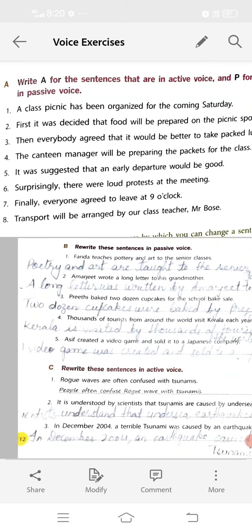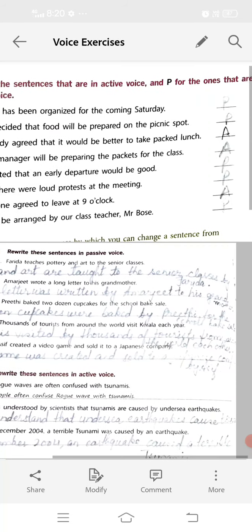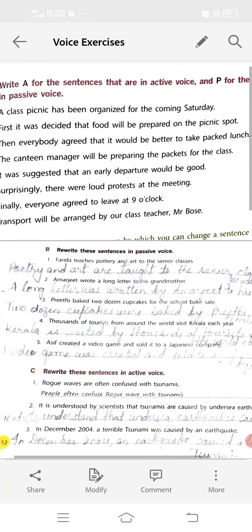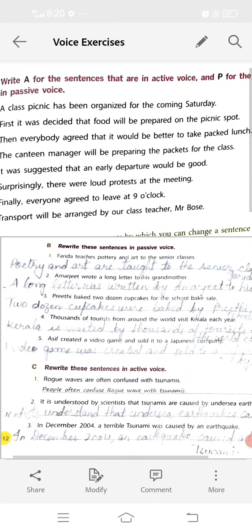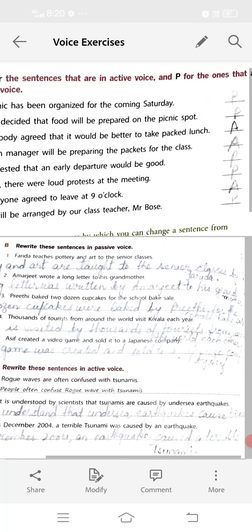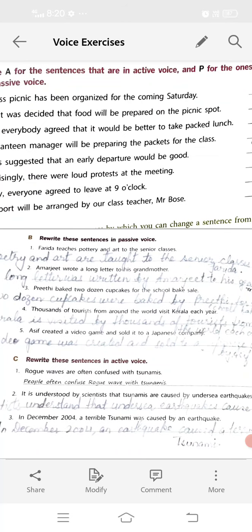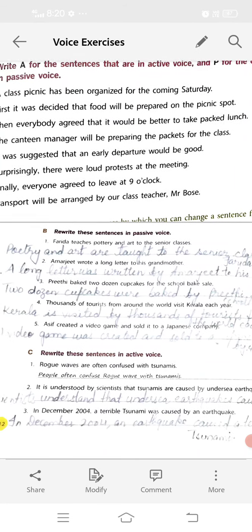Number fourth, the canteen manager will be preparing the packets for the class. Here the canteen manager will be preparing the packets for the class. It is active voice. Will be preparing, preparing means it is in the present continuous tense.